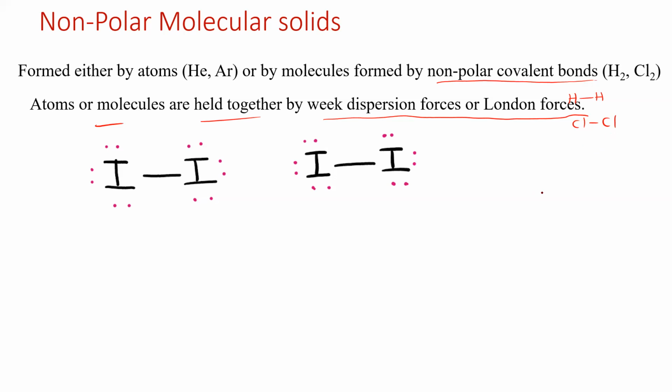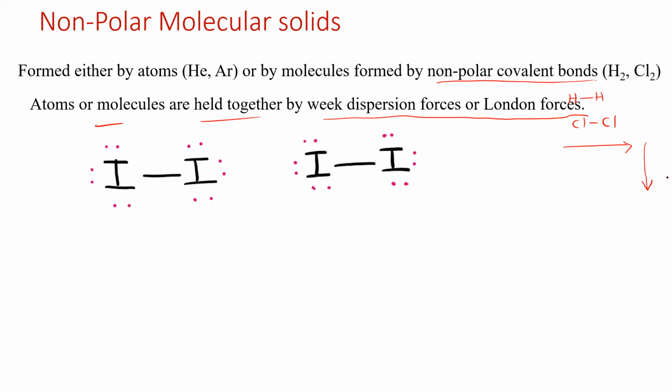Whenever you study the periodic table, some properties are the same across the period. So this is a period. If you go from left to right or right to left, it's a period.